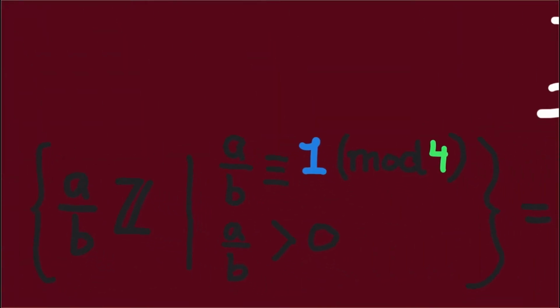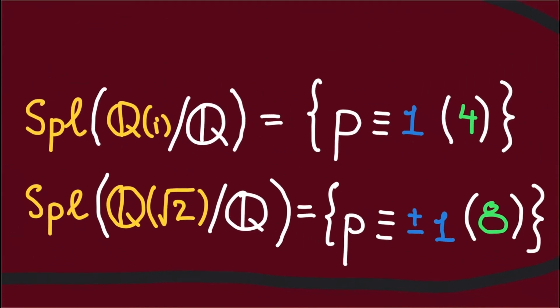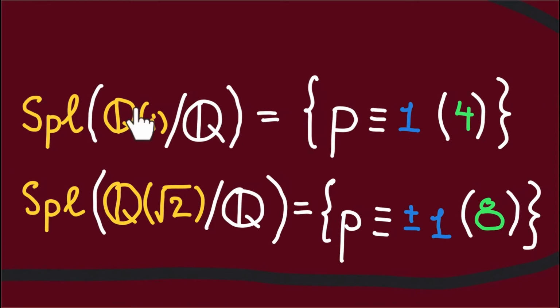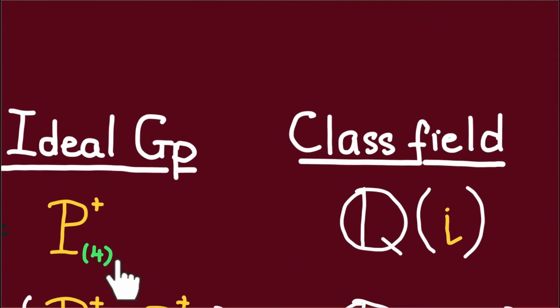to 1 modulo 4. Now, if you have taken an algebraic number theory course, then you know that the rational primes splitting inside Q(i) are exactly the primes that are congruent to 1 modulo 4. And thus, the class field of the ideal group corresponding to the ideal 4Z is exactly Q adjoining i.